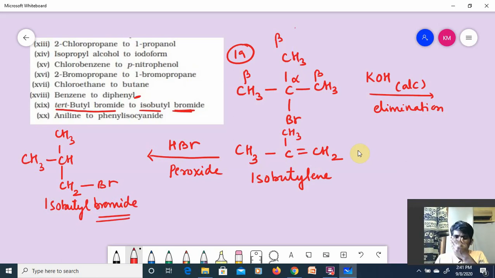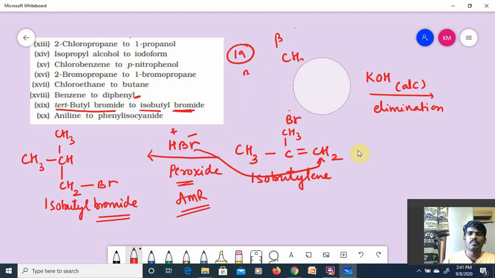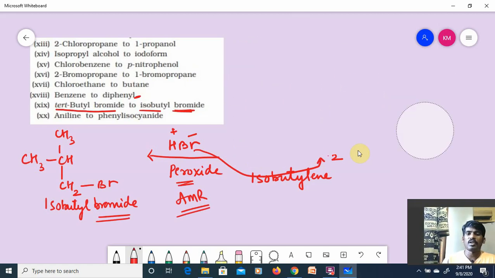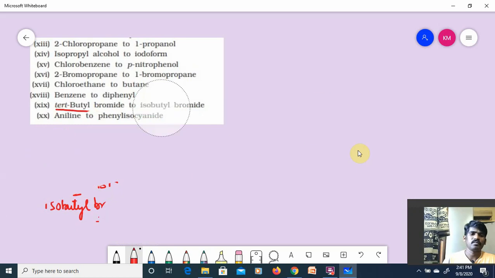Hope it is clear, right? Why? Because plus and minus here, no? Negative part will be added to that double bond carbon having more number of hydrogens. HBr in the presence of peroxide means which rule need to be followed? Sorry, anti-Markovnikov's rule, right? So we got isobutyl bromide from tert butyl bromide also. Understood the point, guys? Okay.